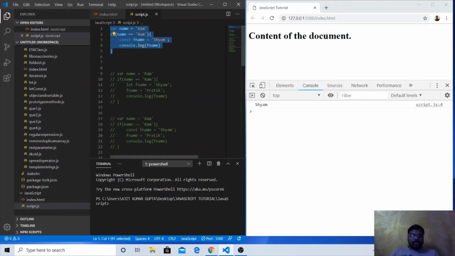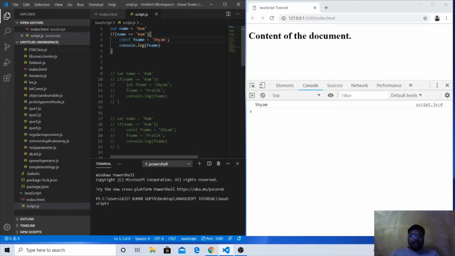We have one variable with the name and keyword var: name equal to ram. We already know that var is a function scope variable, not a block scope variable. So we are just checking name equal to ram. If name double equal to ram, we are checking the value of name and ram. If it is equal, it will come inside the block.